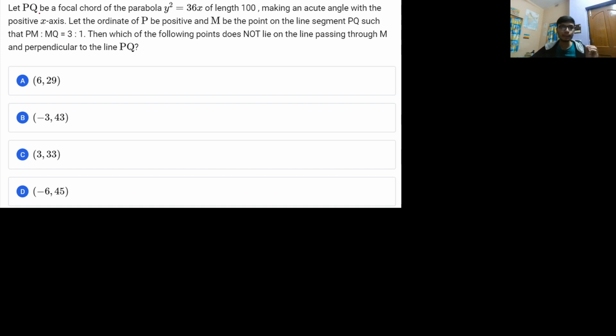It says: let PQ be the focal chord of a parabola, and the equation of the parabola is given as y square is equal to 36x. So PQ is a focal chord. For a parabola of the general equation y square is equal to 4ax, the length of the focal chord is given as 100 units, and it is making an acute angle with the positive x-axis, and let the ordinate of point P be positive. Try to understand what implications we get from this question.